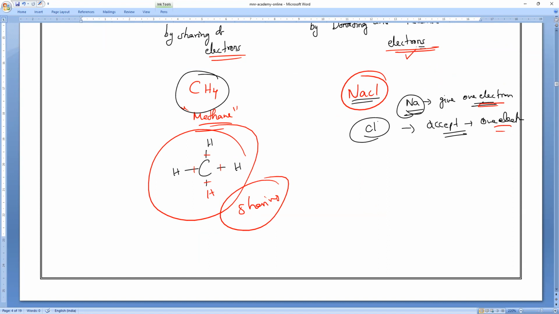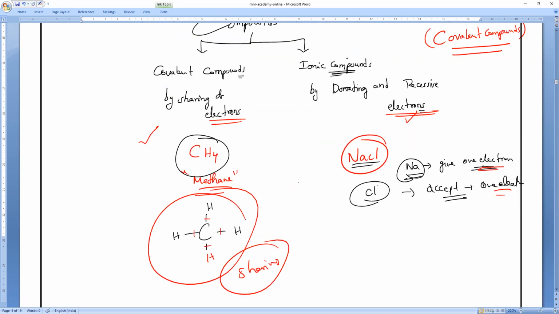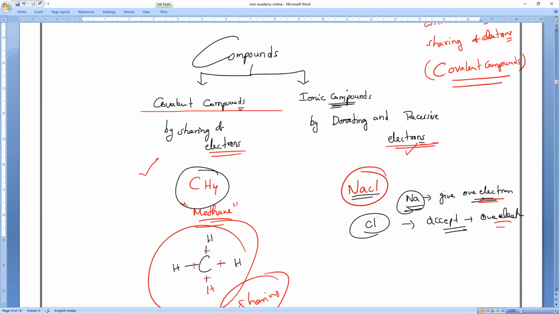Here donating and accepting of electrons is taking place. That is why this is an ionic compound, and this is a what compound, everybody? Covalent compound. Clear? Yes, sir. In CH4, sharing of electrons is taking place. That is why it is a covalent bond, a covalent compound.